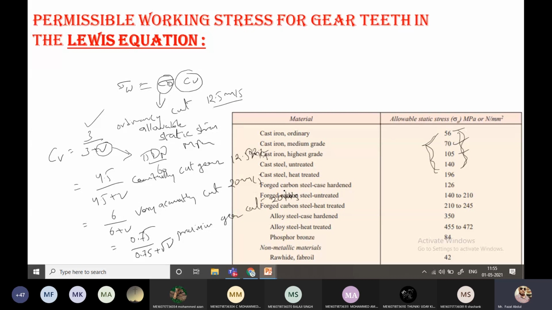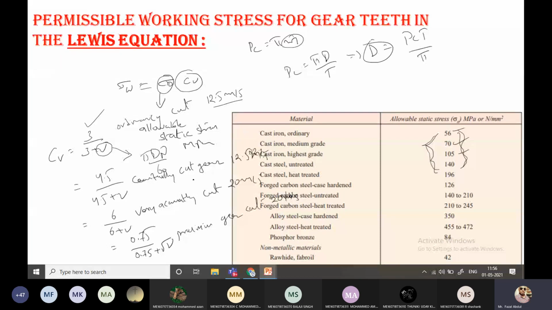So pi d n by 60 we can also find by the relation Pc equals pi m. So m means d by t, so Pc is equal to pi d by t. So d equals Pc into t by pi.